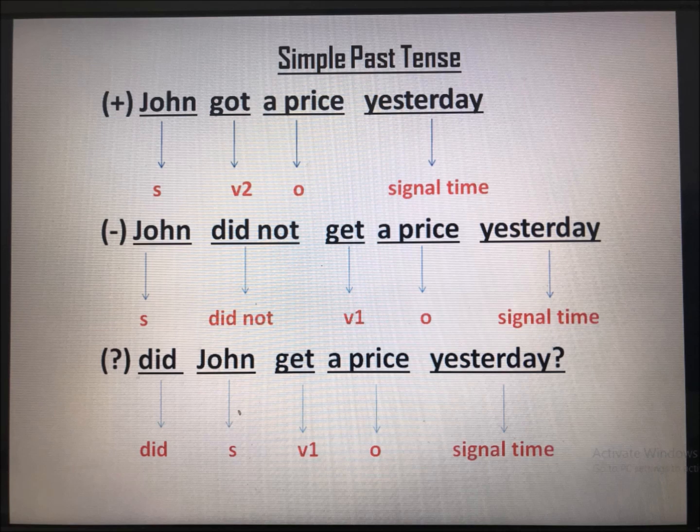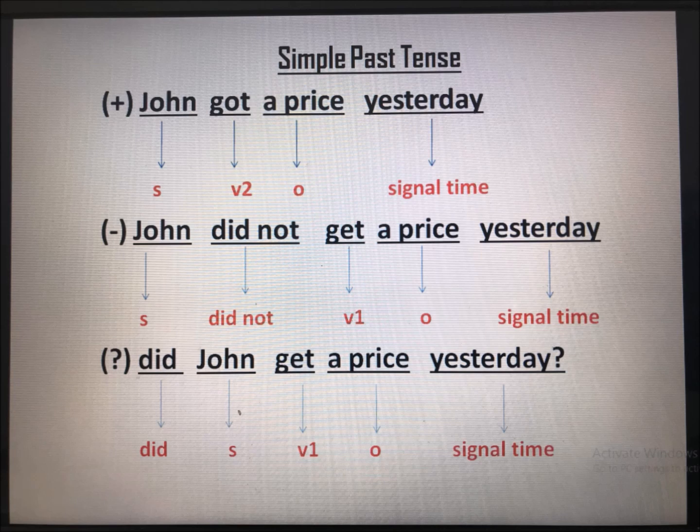Well, students, you can see the examples of the simple past tense. Here, there are three sentences. The first one is the positive sentence, the second one is the negative sentence, and the last one is the interrogative sentence.